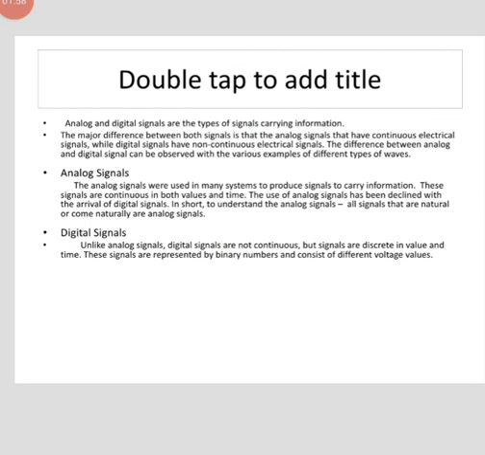The next is the difference between analog and digital signals. Analog signals are continuous signals, digital signals are discrete signals. Analog signals are represented by sine waves and digital signals are represented by square waves. Examples of analog signals: human voice, natural sound, analog electronic devices. Examples of digital signals: computers, optical drives, and other electronic devices.